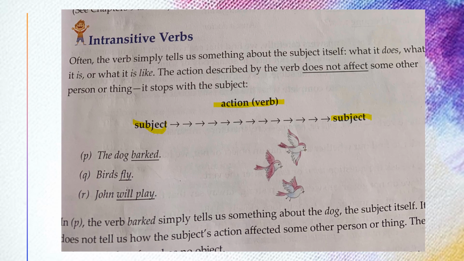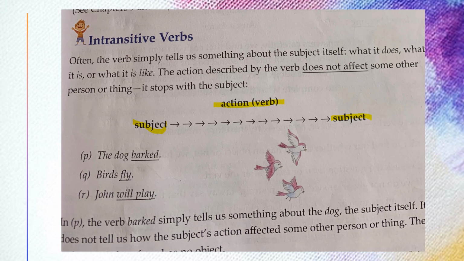So come to the example again. The dog barked. Barked is our action verb. So I will ask a question after barked. The dog barked whom? No information. The dog barked what?